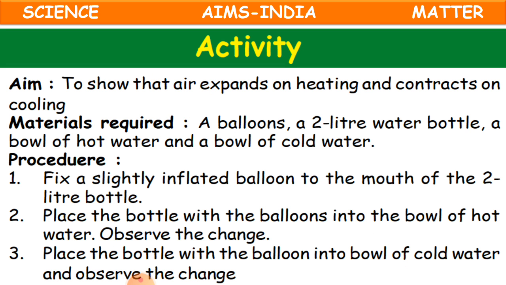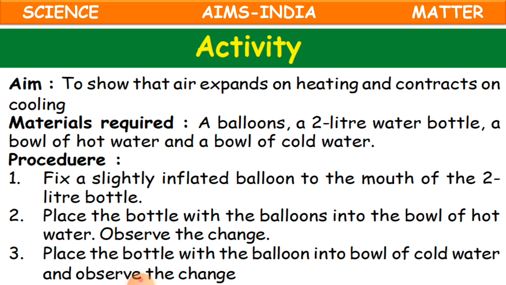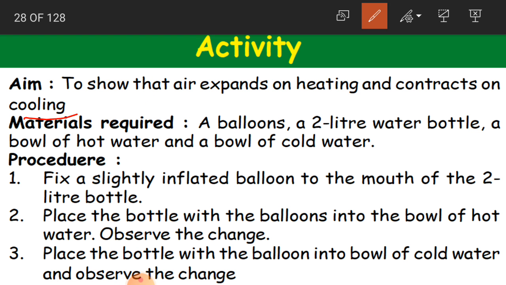Okay, children, clear? So what you have to do now, you have to show that air expands on heating and contracts on cooling. You have to show that air is going to expand on heating and contract on cooling.